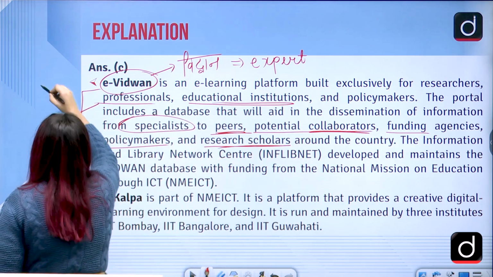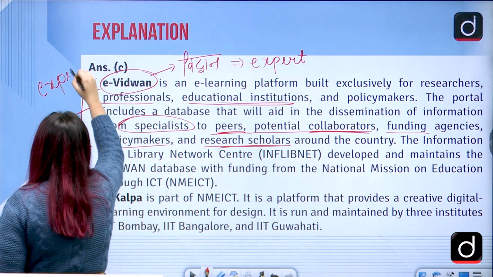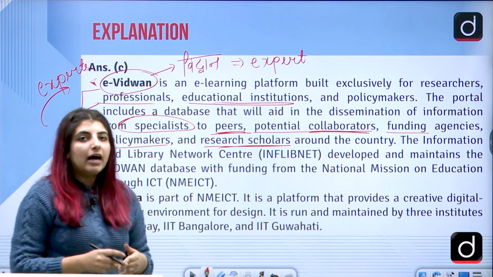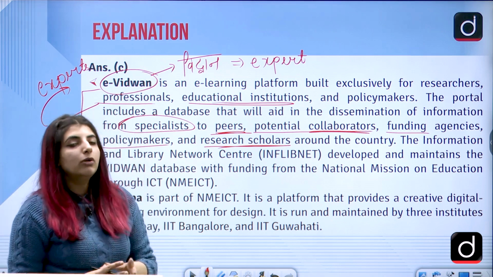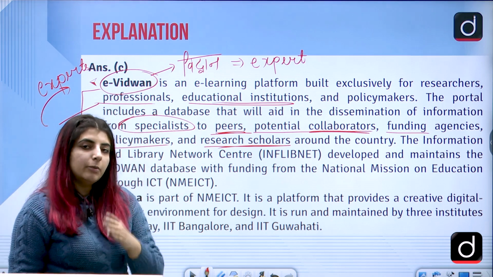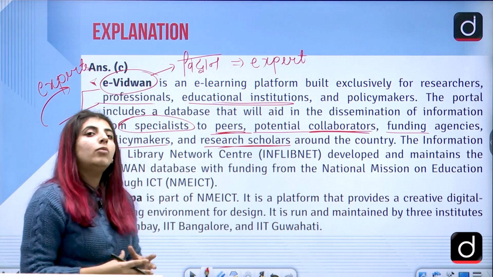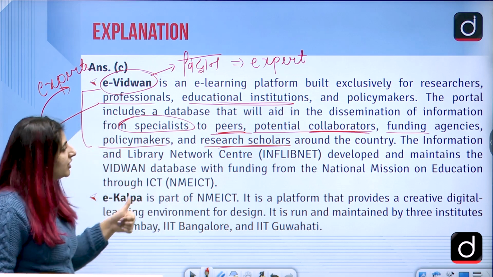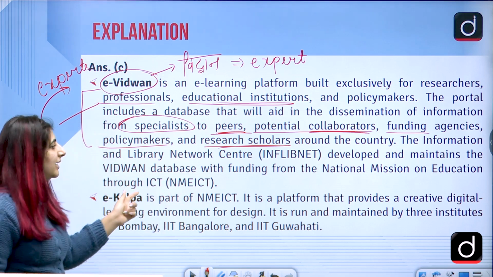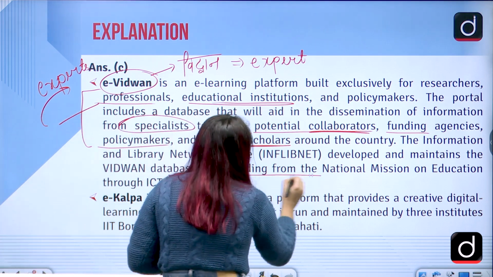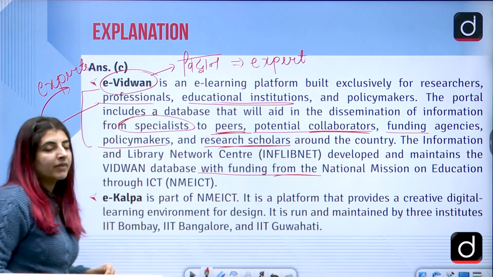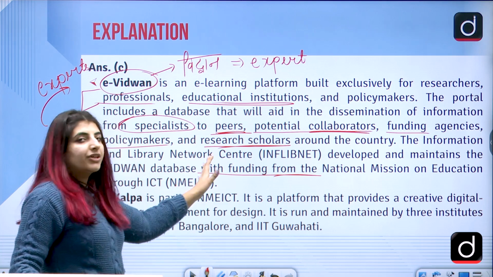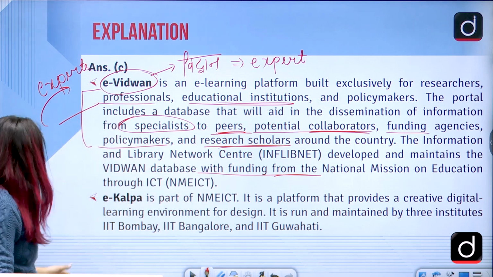So basically, data of the experts will be provided. The journals, the articles, etc. of the people who are experts in a particular field will be provided to people who want to know much more about that subject. INFLIBNET is the one which developed and maintains this database with funding from the NME-ICT. So NME-ICT funds this program and it is done using the INFLIBNET platform.